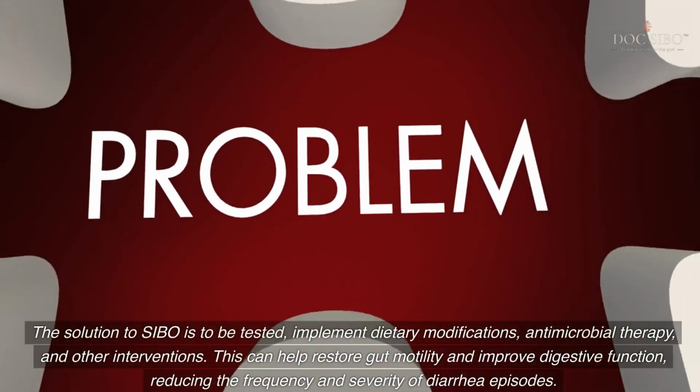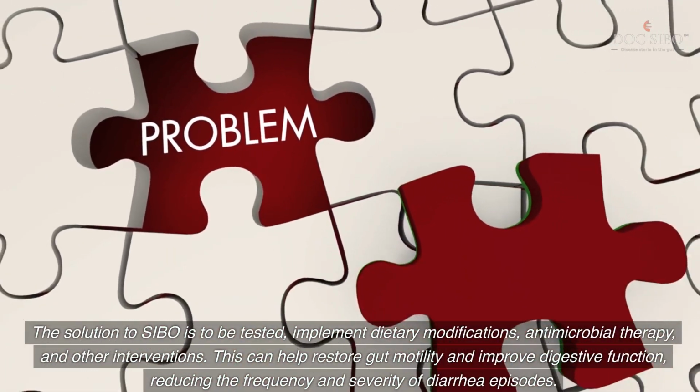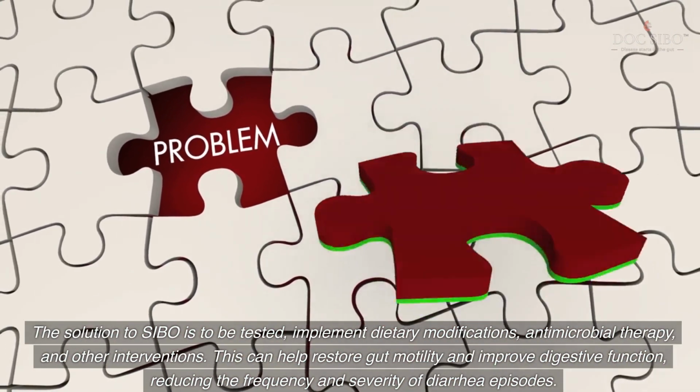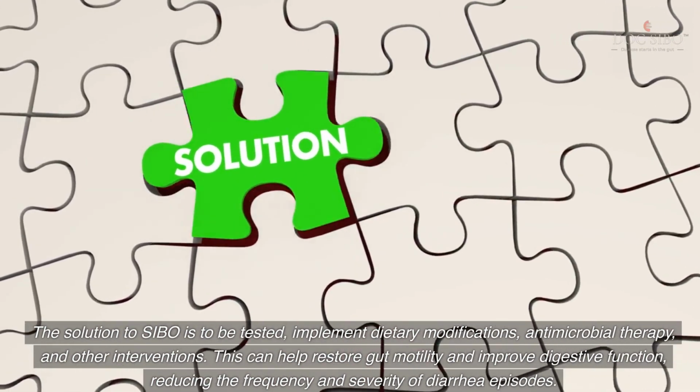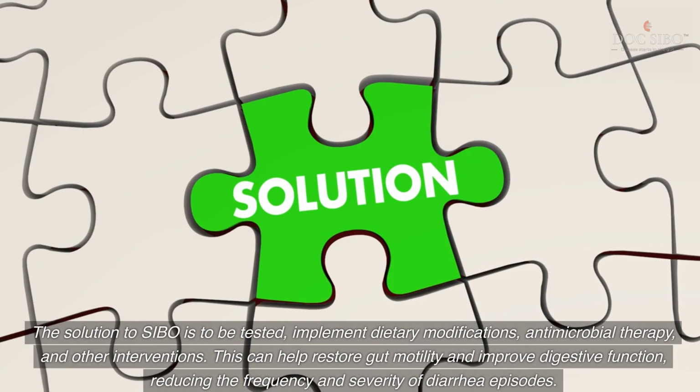The solution to SIBO is to be tested, implement dietary modifications, antimicrobial therapy, and other interventions. This can help restore gut motility and improve digestive function, reducing the frequency and severity of diarrhea episodes.